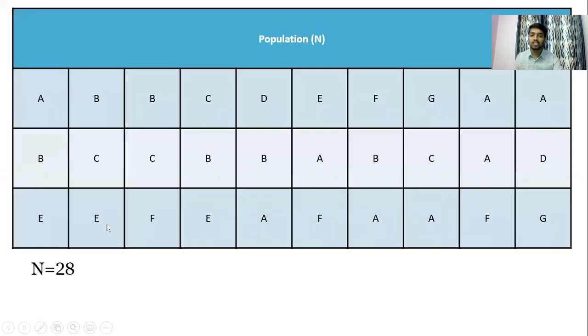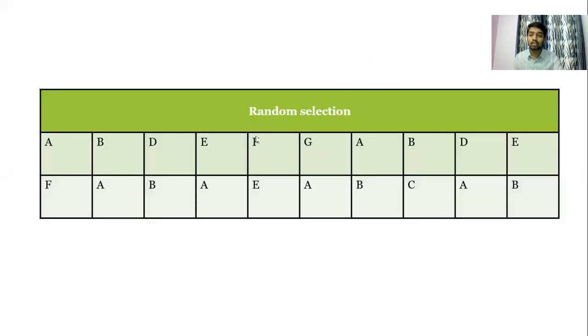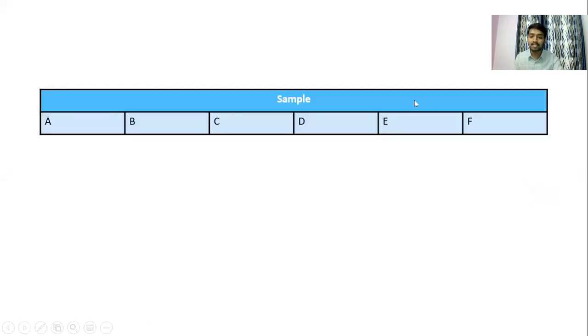The total population here is 28, and I have 6 subgroups based on their characteristic of educational qualification. I'm going to group them based on their educational qualification, and after that, I'm going to use one of the probability sampling methods to bring the subgroups into samples. So out of that, I'm going to make samples A, B, C, D, E, F.